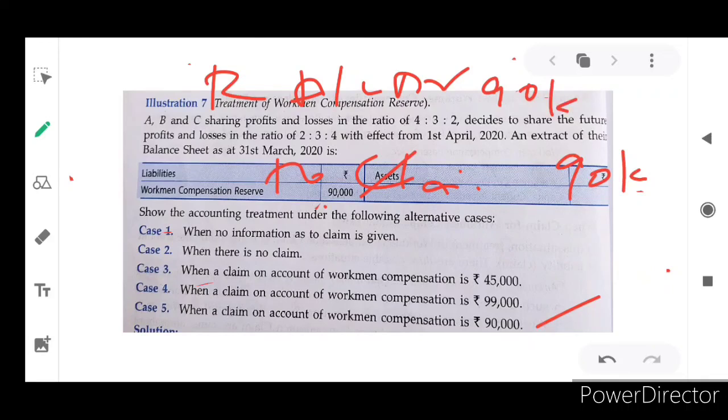So workman's compensation is over. You can refer to T.S. Grewal's book. From T.S. Grewal's book only I taught you. And if you have any doubt, you can ask me. Don't hesitate to ask. At the same time, the same T.S. Grewal book has a bunch of questions, especially for workman's compensation and others also. So one by one we will discuss.